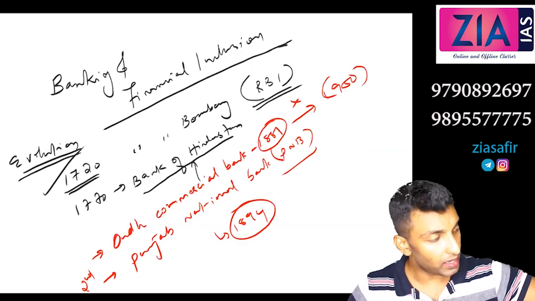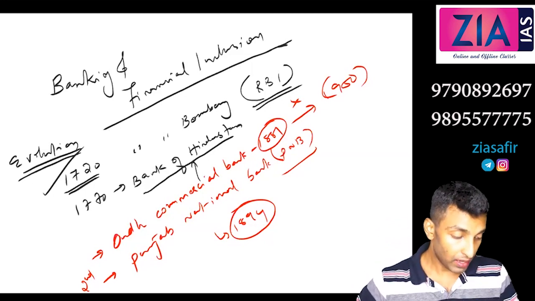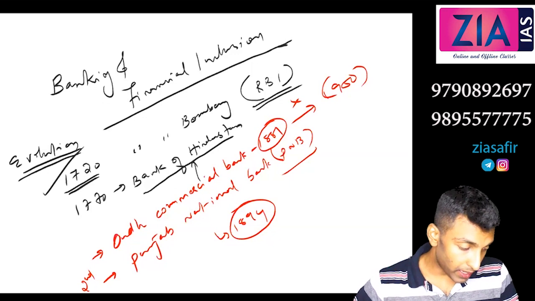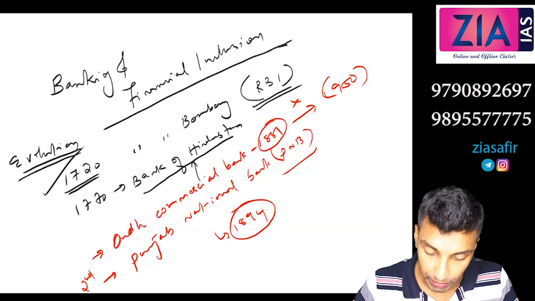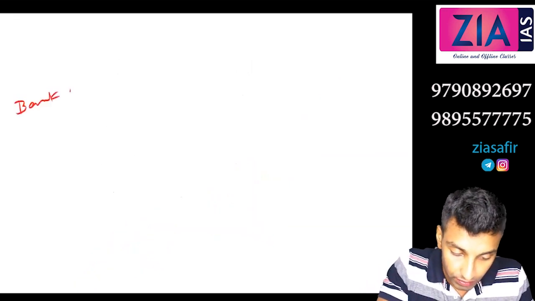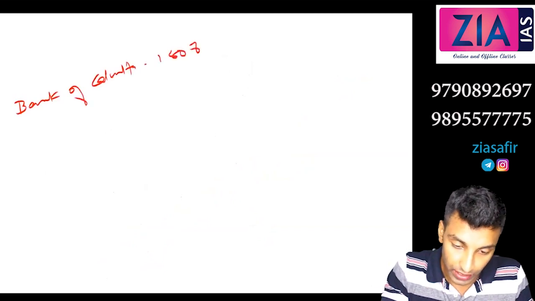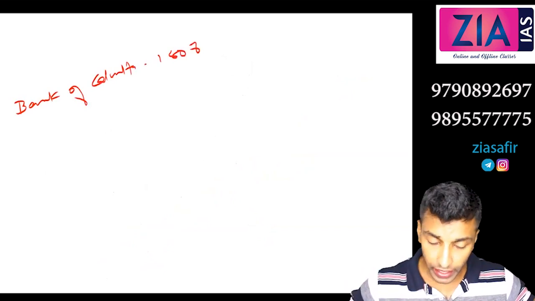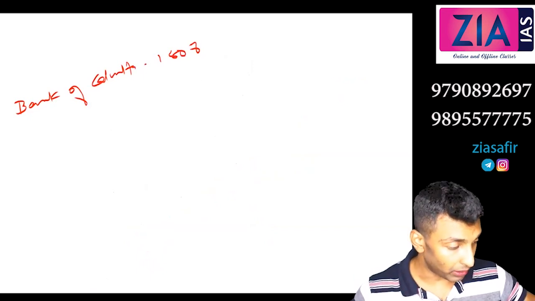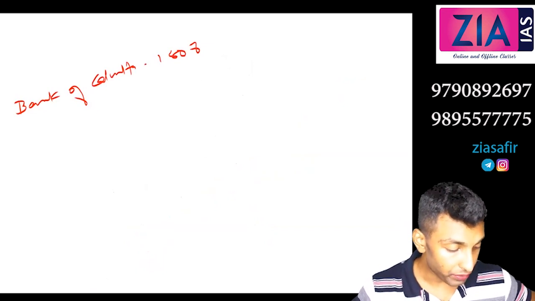Sometimes you may be asked to chronologically arrange these, so you should know the years also. Okay, the first bank established by East India Company. Any idea? Bank of Calcutta, 1806. It was later renamed as Presidency Bank of Bengal. You can write that also.